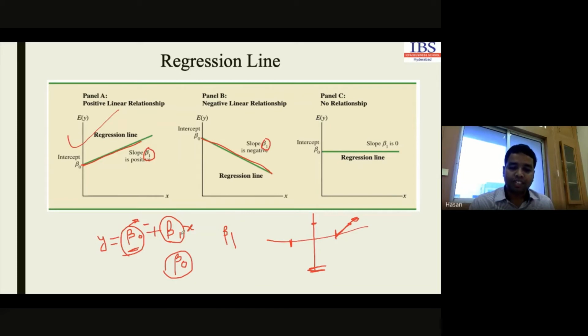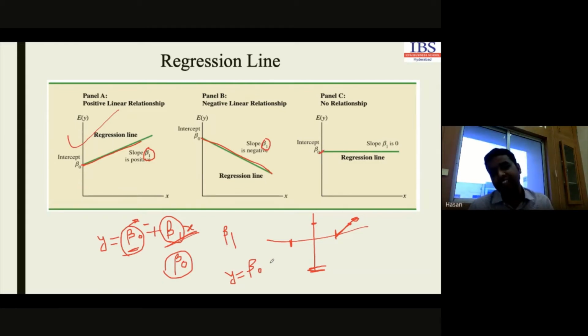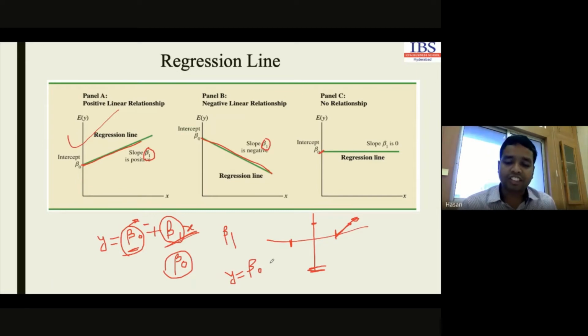And if beta 1 is 0, beta 1 being 0 means this particular part will be 0, so y will be exactly equal to beta 0. That means the starting point, and there is no impact from x. If we increase the value of x independently, it will not have any impact on the value of y. So in this case, this particular relation indicates no relationship between these variables.